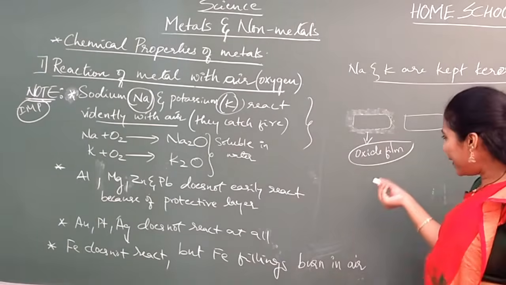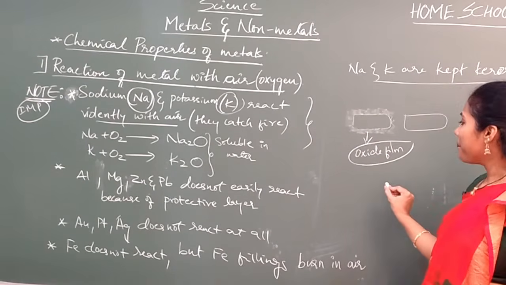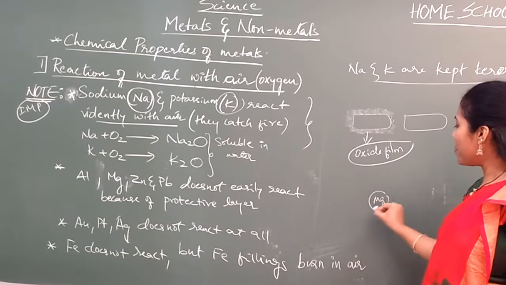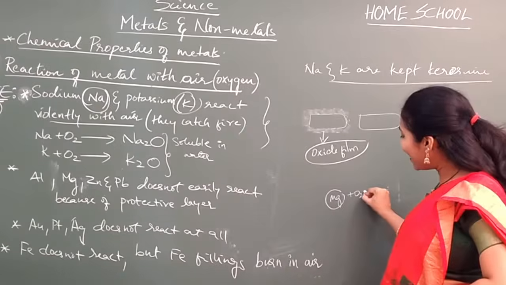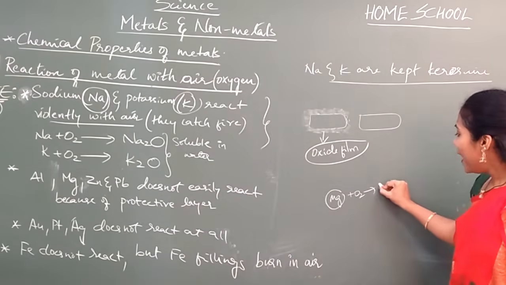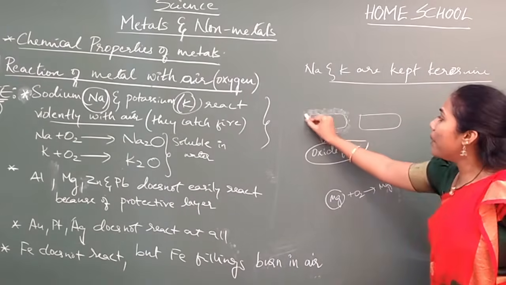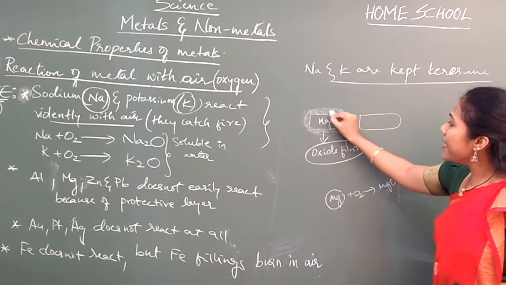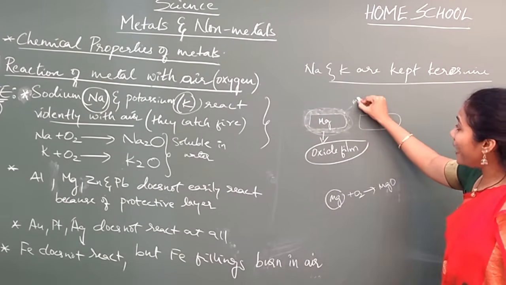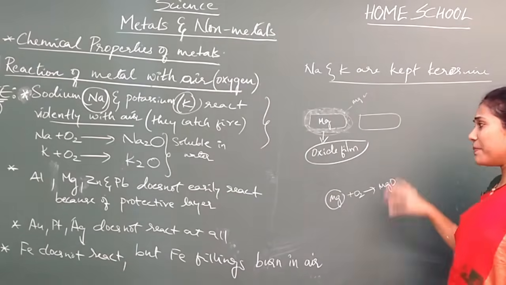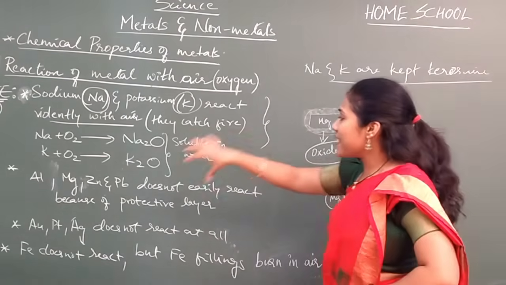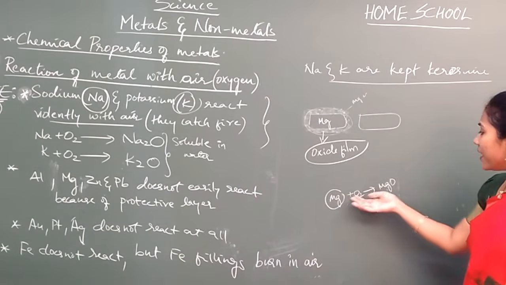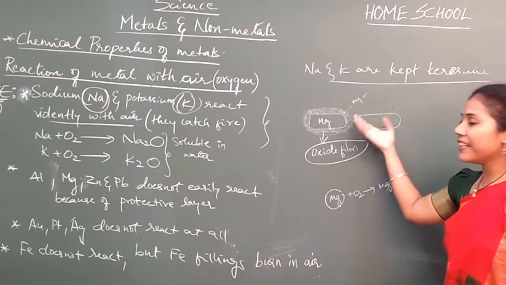What is this oxide film? Say Mg metal: the moment you expose it to oxygen, it reacts with a little amount of oxygen and an MgO layer is formed. This protective layer, imagine this is Mg, is nothing but an MgO layer. You can ask me, ma'am, just now you said it will not quickly react with oxygen, but you have written Mg reacts with oxygen to give MgO.